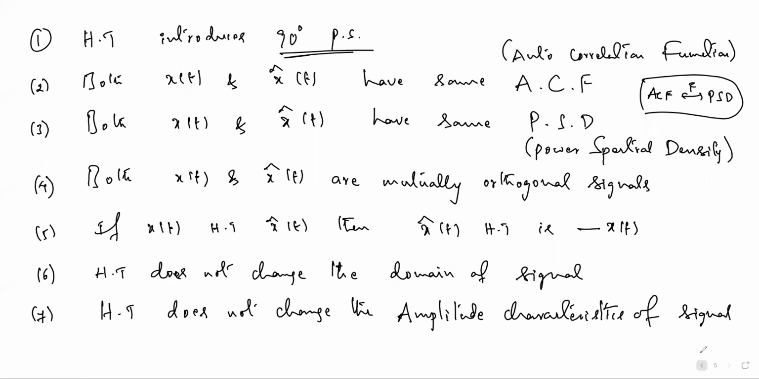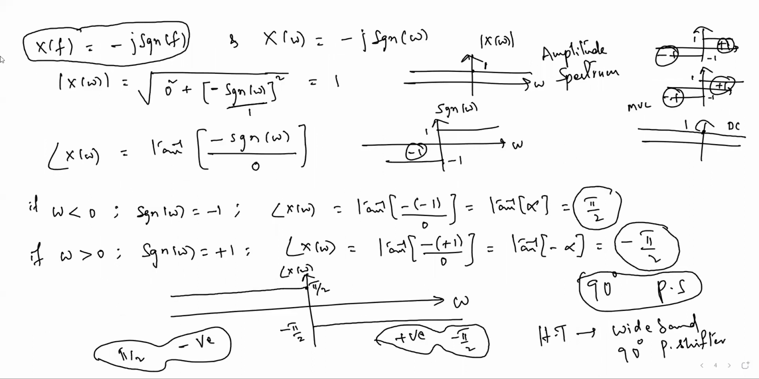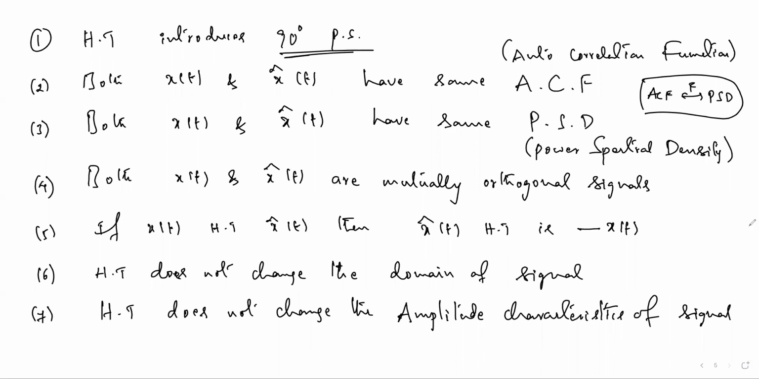Just observe the amplitude spectrum here. The Hilbert transform's amplitude spectrum is a DC function, and a DC function has constant amplitude. That is why the amplitude characteristics of this signal should not change. Only the phase is altered by 90 degrees by the Hilbert transform. These are different characteristics you can say.